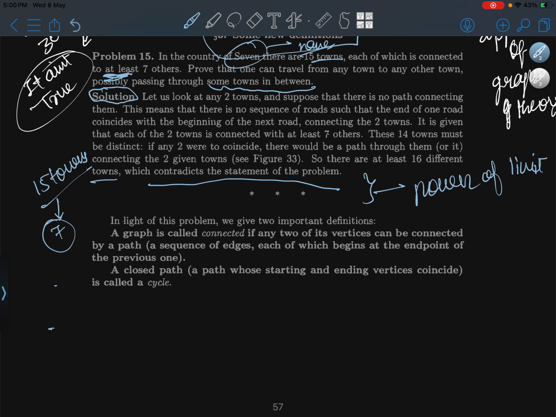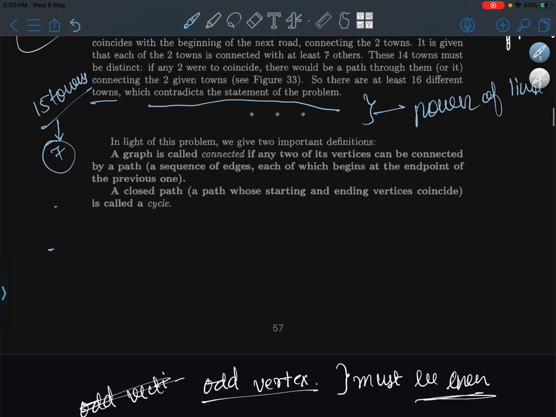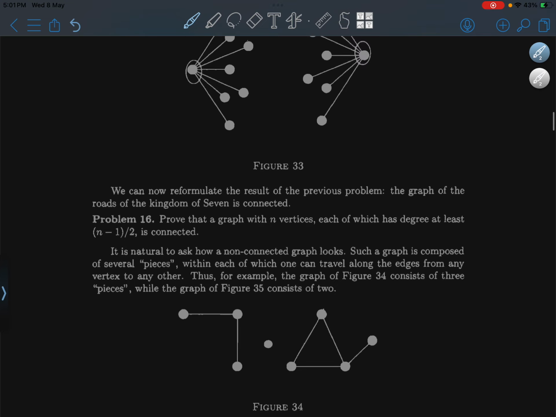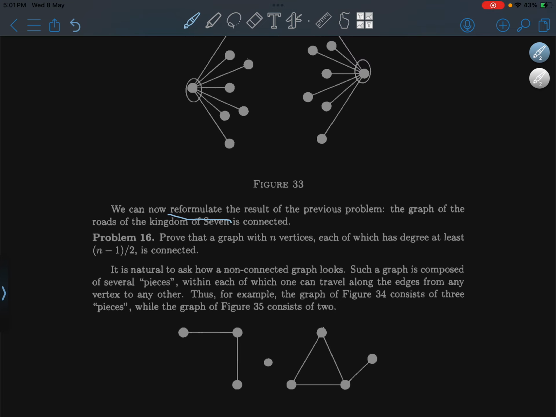In light of the problem, we give two important definitions. A graph is called connected if any two of its vertices are connected by a path, a sequence of edges each of which begins at the endpoint of the previous one. A closed path, a path whose starting and ending vertices coincide, is called a cycle. Now we can reformulate the results from the previous one.